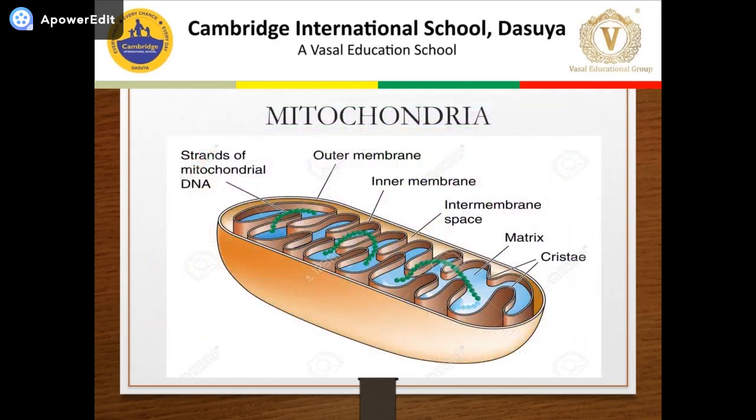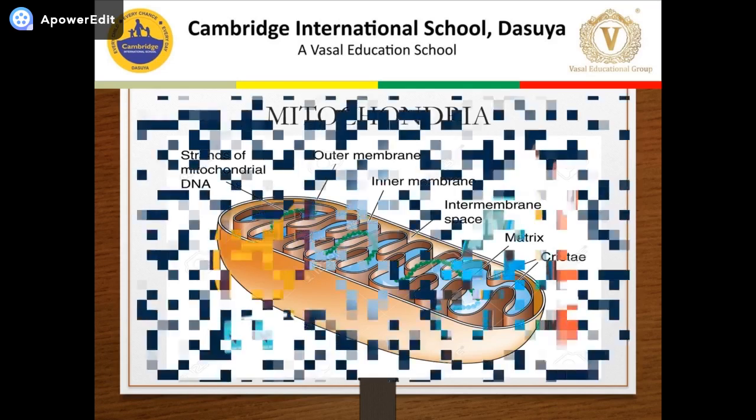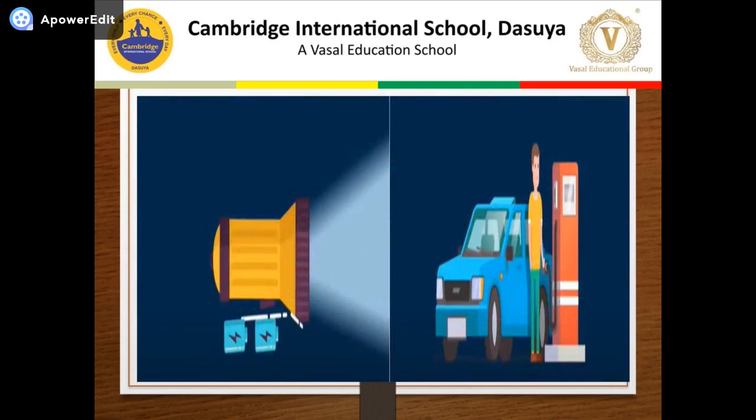Start of the discussion of mitochondria, the powerhouse of the cell. Mitochondria is like a battery to a torch and petrol for a car.